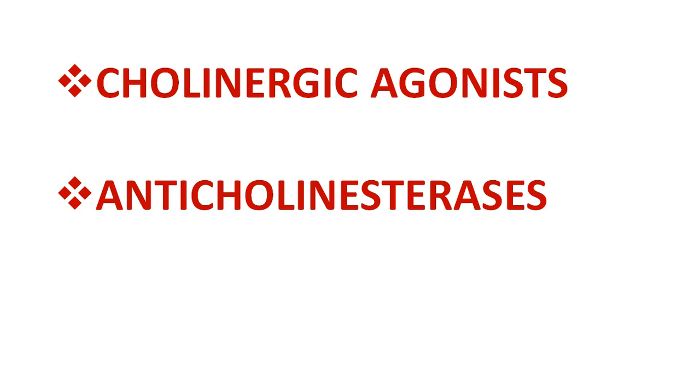The cholinergic drugs are broadly classified into two subtypes, that is cholinergic agonists and anticholinesterases. Now these two broad classes can be memorized by a single term, that is CA. You have used it for chartered accountant, isn't it? So the word CA can be used for memorizing the two broad classes of cholinergic drugs, that is cholinergic agonists and anticholinesterases.